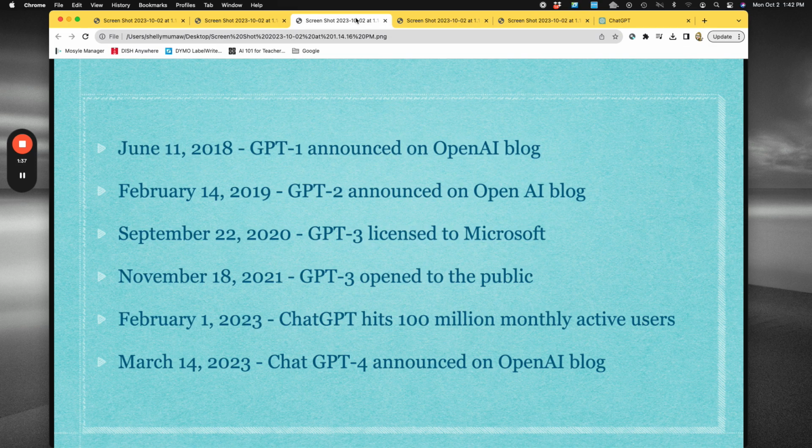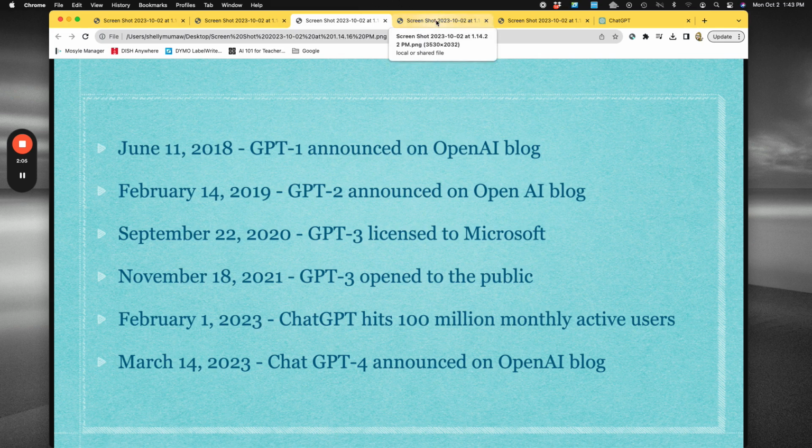By February 1st of 2023, ChatGPT hit over 100 million monthly active users, and that just continues to grow. You will now see that ChatGPT 3 is actually 3.5. And then March 14th of 2023, ChatGPT 4 was announced by their OpenAI blog.